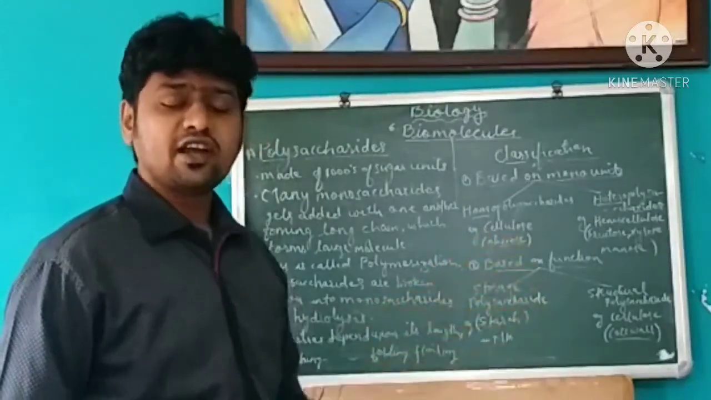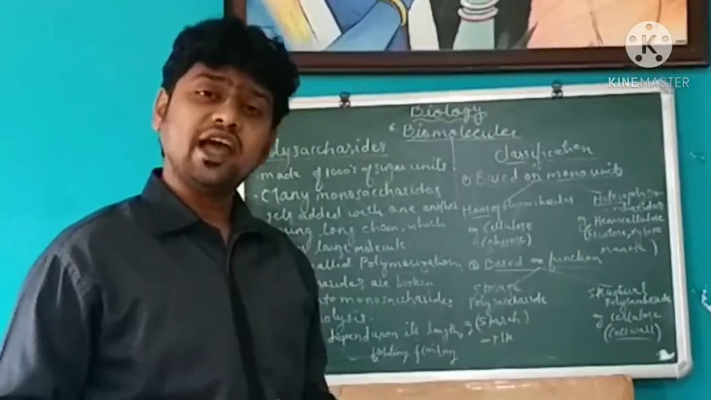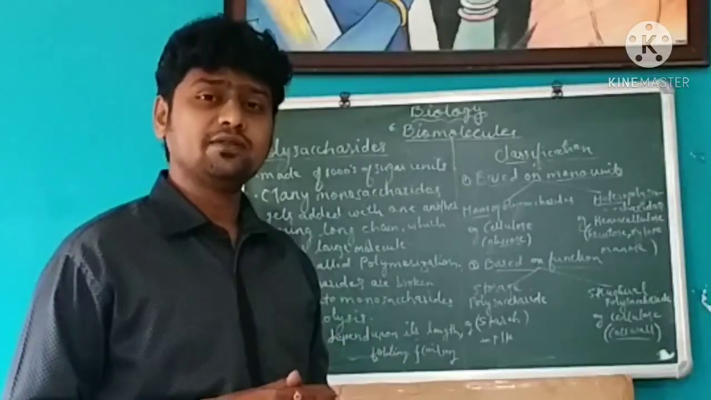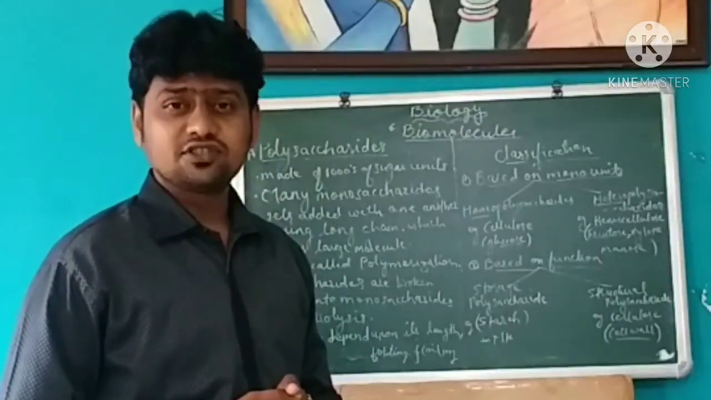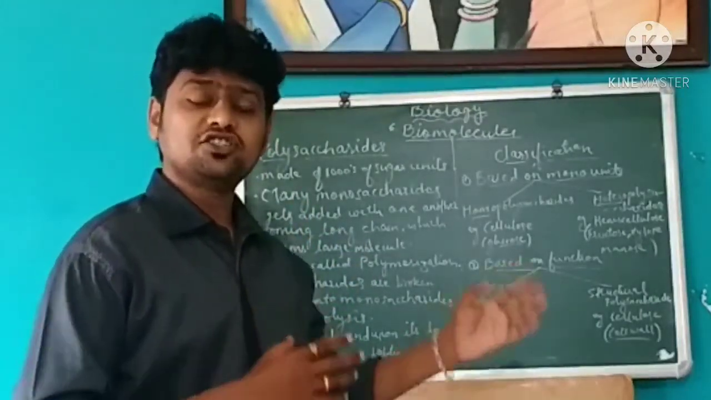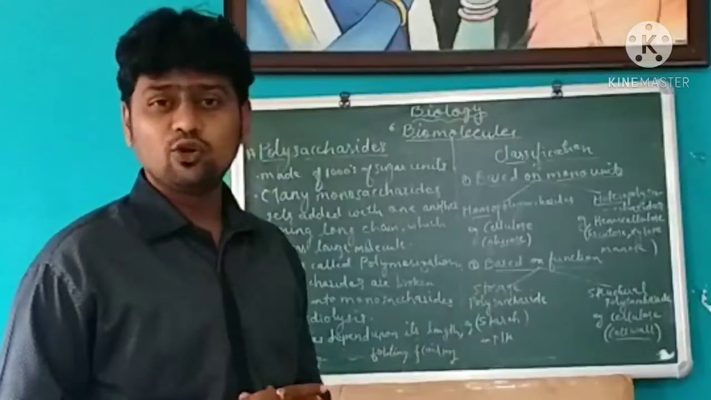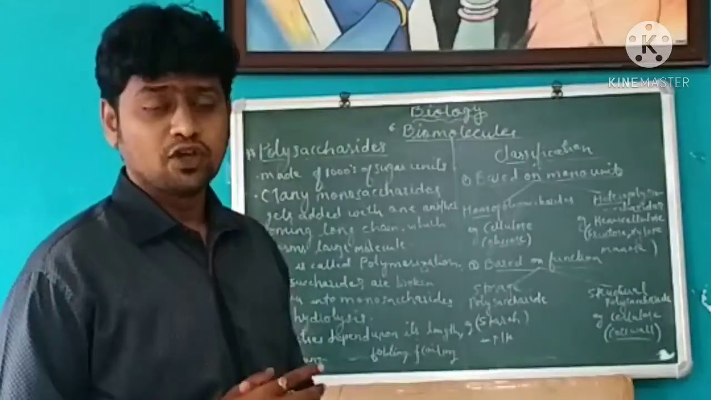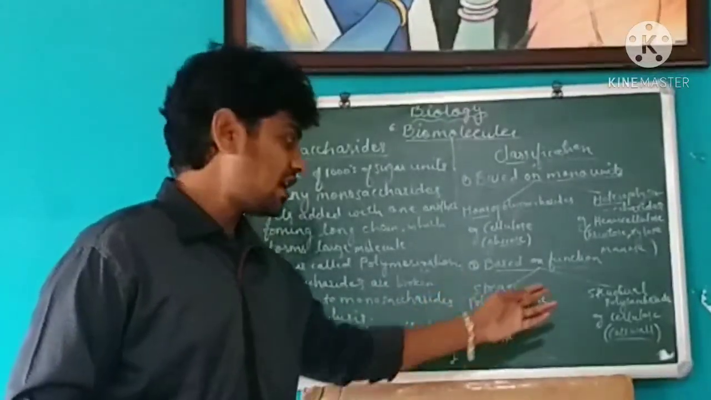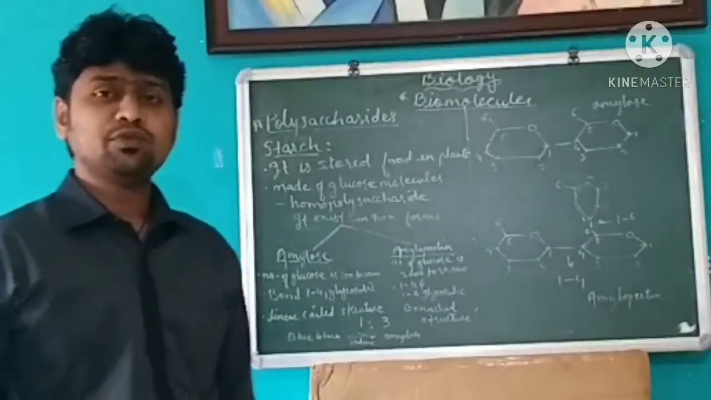Some of the polysaccharides are called structural polysaccharides because they help in the formation of the structure of the cell. For example, cellulose. We know cellulose helps in the formation of the cell wall in plants. So it is called a structural polysaccharide. So based on the function, polysaccharides are classified into two types: storage polysaccharide and structural polysaccharide.